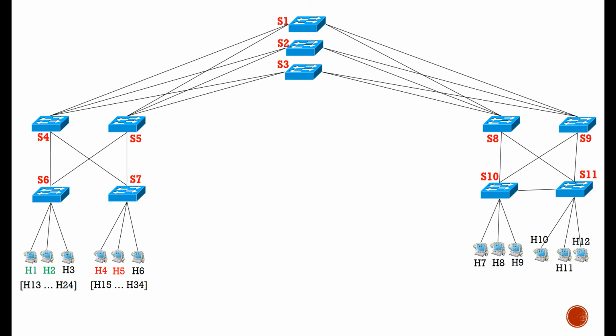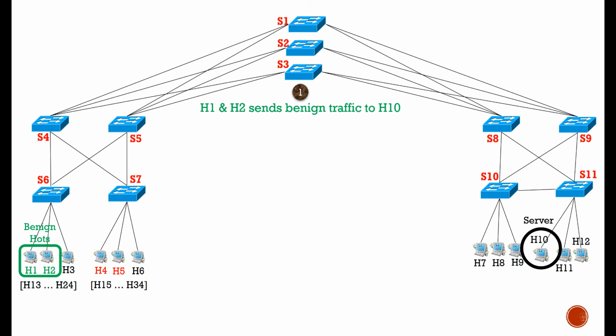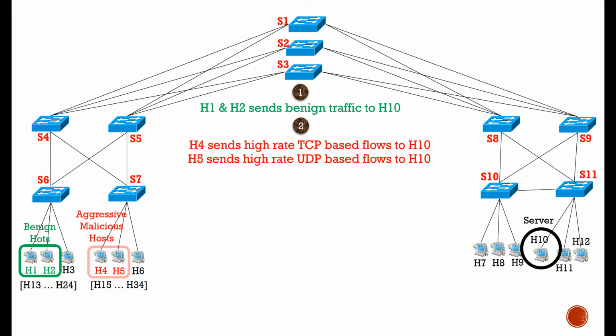This is the topology that I use to demonstrate the DDoS mitigation demo. For the experimentation, I remove a few of the links to make sure that I get the right level of sharing, which then triggers the packet loss. First, in this demo, host H1 and H2 start off by sending benign traffic. Host H10 is the victim.